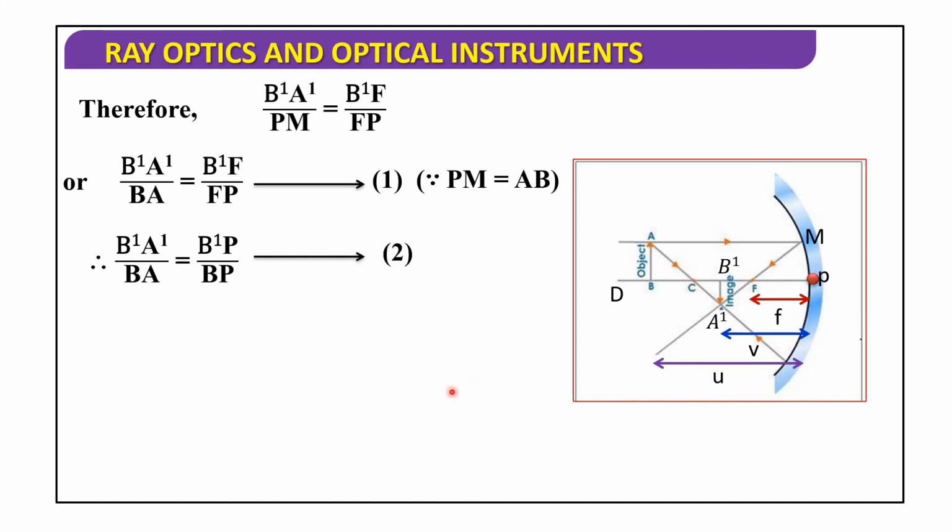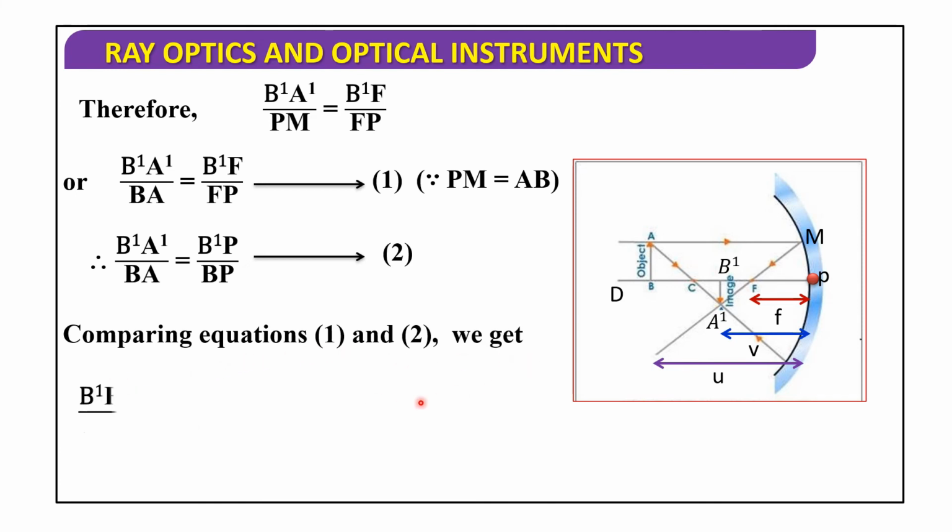This is equation number 2. So comparing equations 1 and 2, we get B'F by FP is equal to B'P minus FP by FP, that is B'P by BP. So here B'F can be written as B'P minus FP. So this completely can be written as B'P by BP.